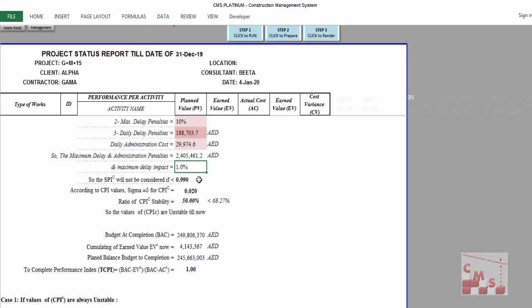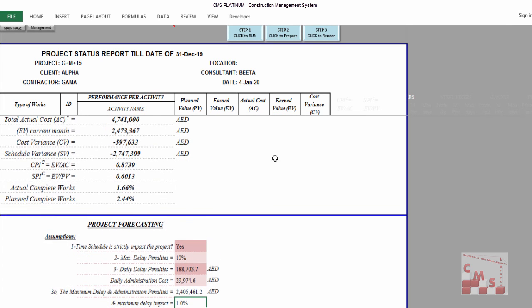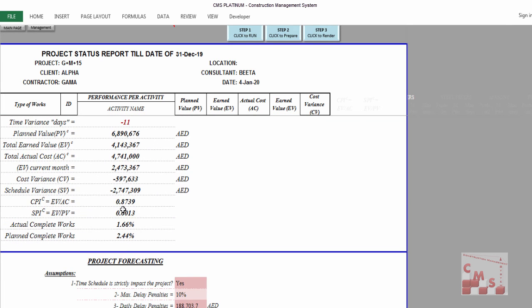According to this information, CMS incorporates the schedule performance index and the delay on the schedule. We have only 11 days delay on the schedule, but the SPI is 0.6, which indicates too much delay, while the actual delay is 11 days.